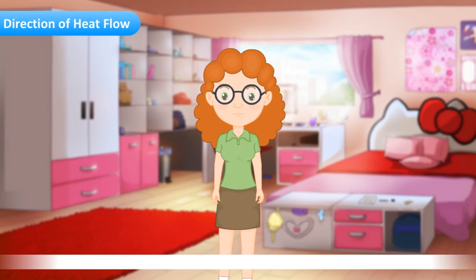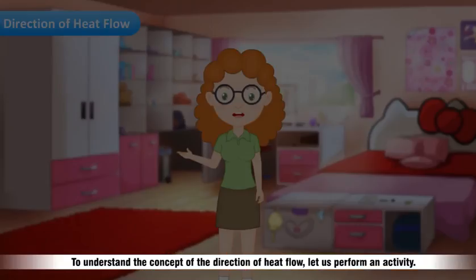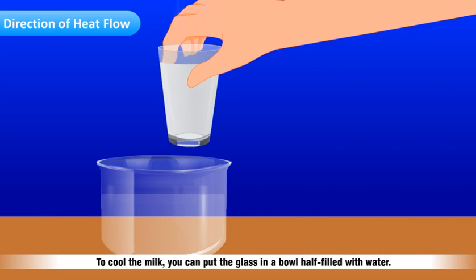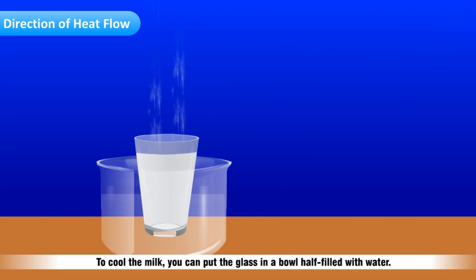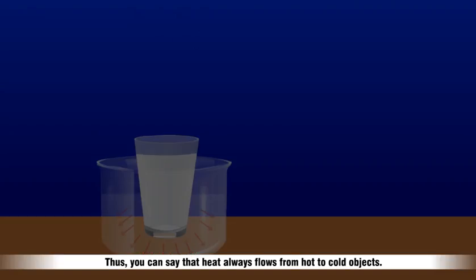Direction of heat flow. To understand the concept of the direction of heat flow, let us perform an activity. Take a glass filled with hot milk. To cool the milk, you can put the glass in a bowl half filled with water. After some time, you can see that the milk becomes cold. It is because the heat is transferred from the hot milk to the cold water. Thus, you can say that heat always flows from hot to cold objects.